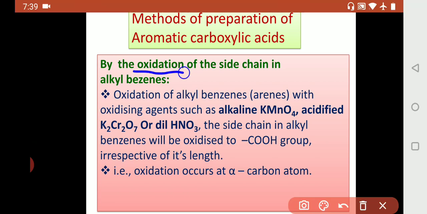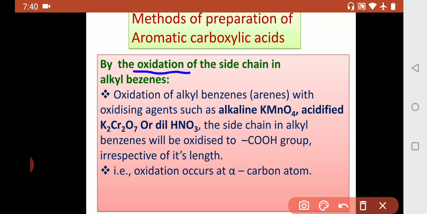So here the term oxidation means addition of oxygen or removal of hydrogen, and for oxidation what we are giving the statement: oxidation of alkyl benzenes, arenes, with oxidizing agents such as alkaline KMnO4, acidified K2Cr2O7 or dilute HNO3, alkaline potassium permanganate, acidified potassium dichromate or dilute nitric acid. The side chain in alkyl benzenes will be oxidized to COOH group irrespective of its length. That is, oxidation occurs at alpha carbon.